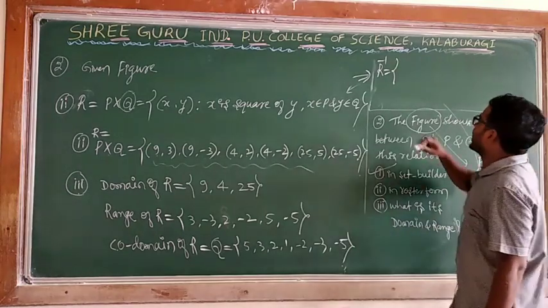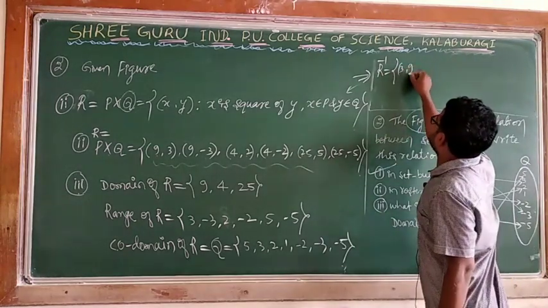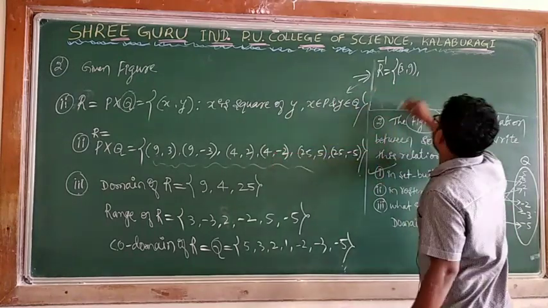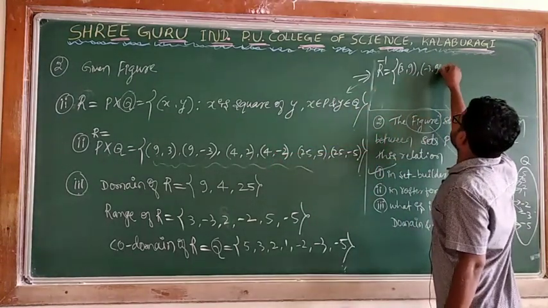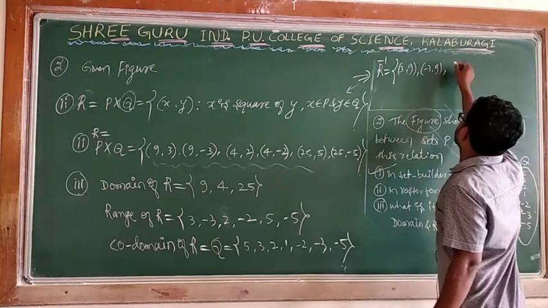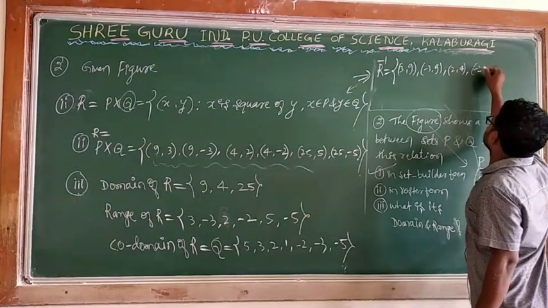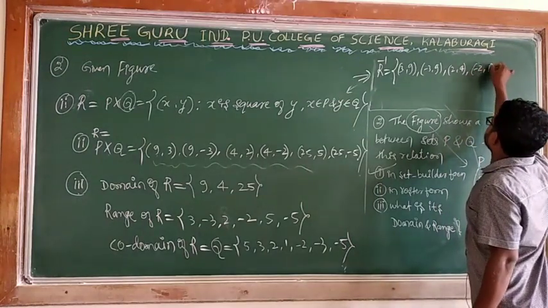I can write 9 comma 3 as 3 comma 9, in the case of the inverse relation of this R, and minus 3 comma 9. Then 4 comma 2 can be written as 2 comma 4, and 4 comma minus 2 as minus 2 comma 4.